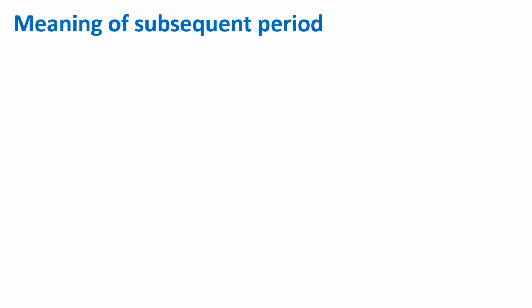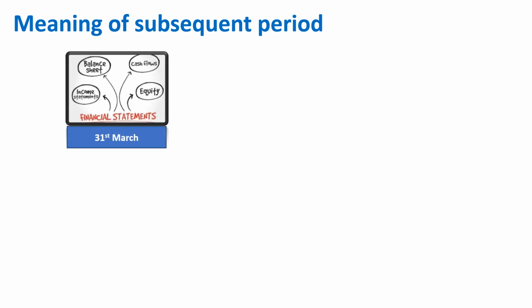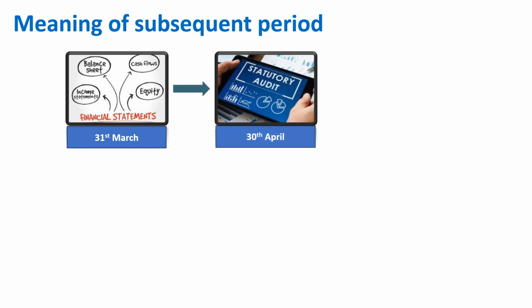Let's try to understand the meaning of subsequent period. For that, we need to understand the flow of the financial statement and its approval. Once the financial statement is prepared by the finance team, it is subject to audit. Statutory auditors will audit the financial statement to provide their view on it. Let's take an example. The financial statement is prepared as on 31st March and the auditor completes the audit by 30th of April.